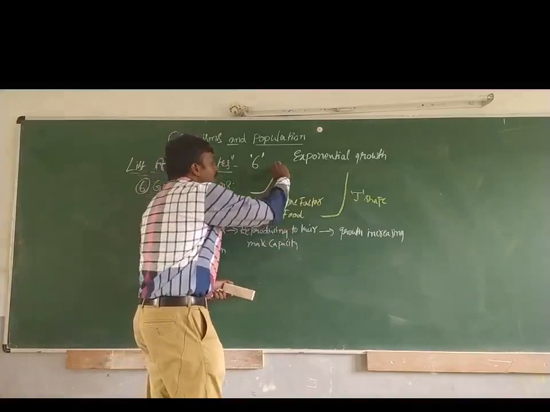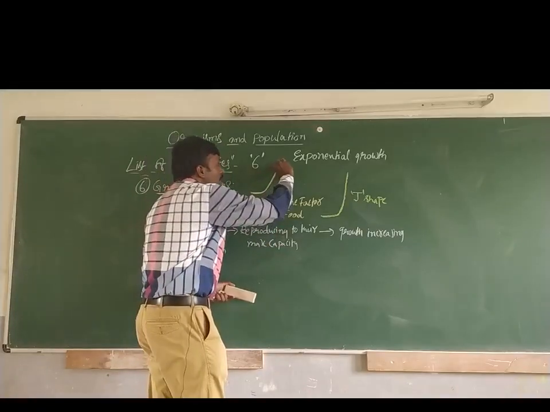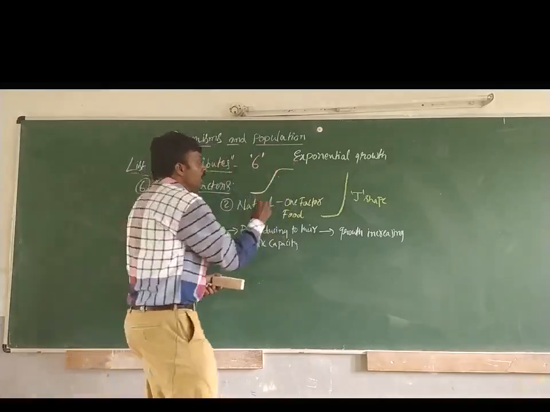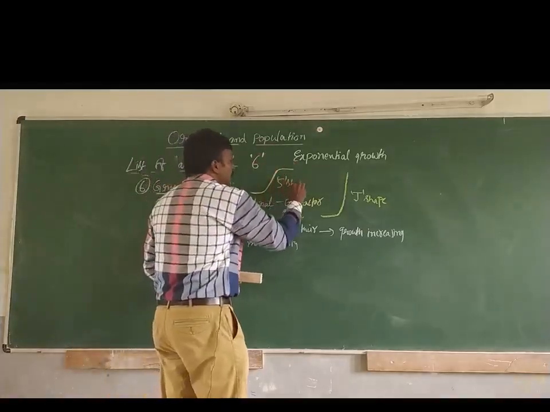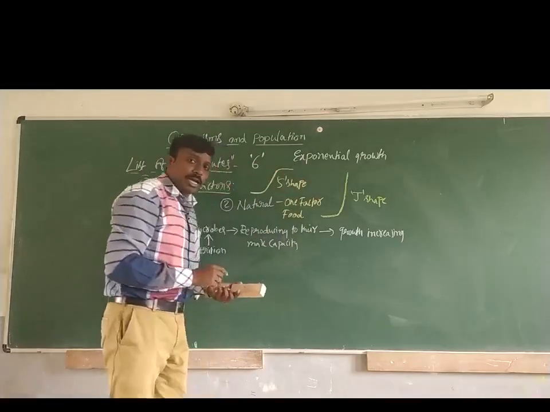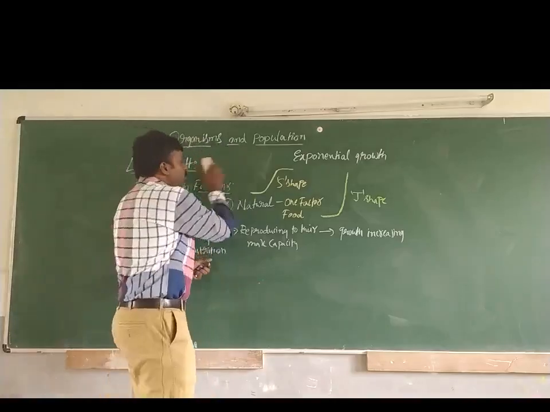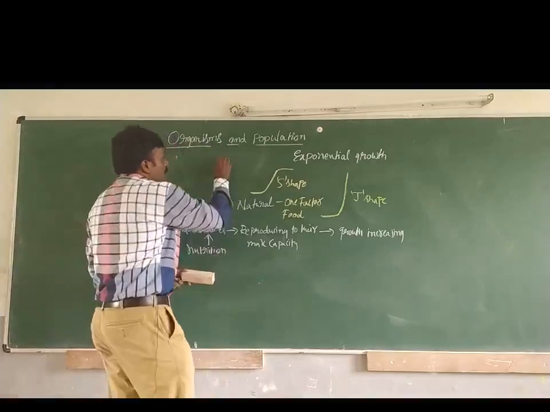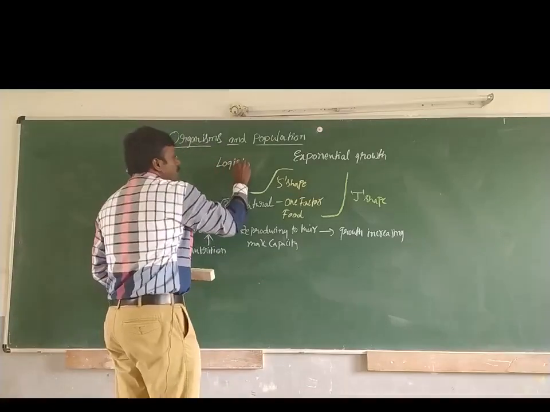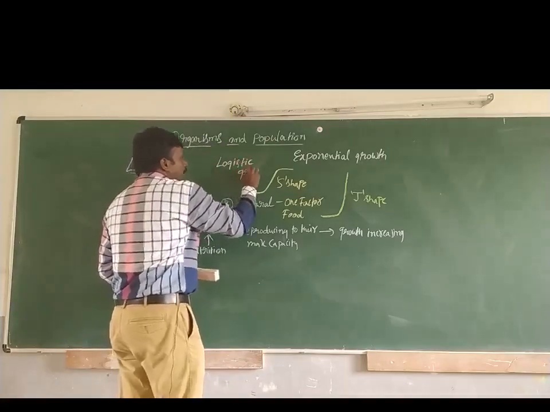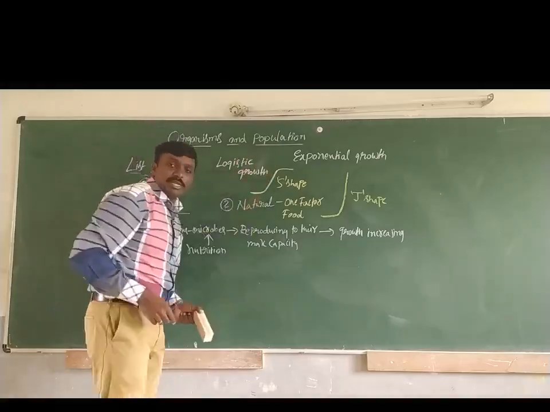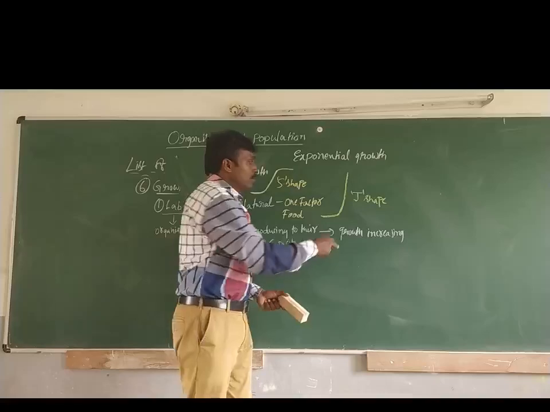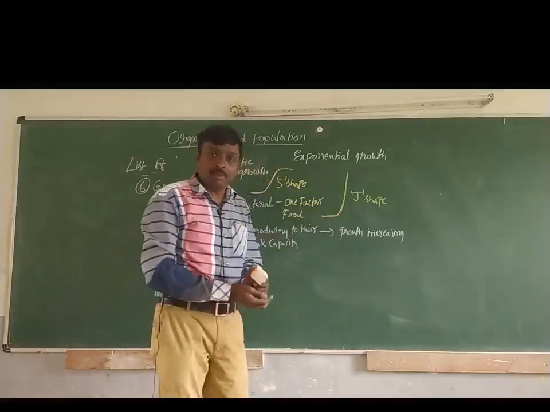Then suddenly the rate of growth starts declining like this, and this gives an S-shape curve. This is what is explained in logistic growth. So under logistic growth we see an S-shape curve, and under exponential growth we see a J-shape curve.